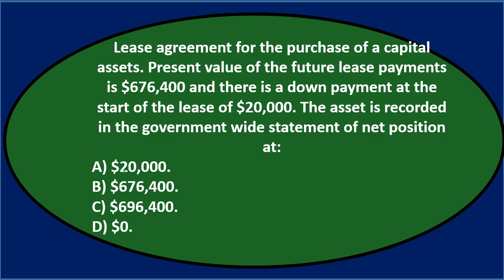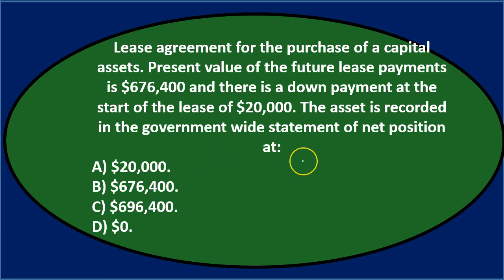Next question, similar, little different. Lease agreement for the purchase of a capital asset. Present value of the future lease payments, $676,400, and there's a down payment to start the lease, $20,000. The asset is recorded in the government-wide statement of net position at. So now, what's the difference? Now we're at the government-wide statement. That means we're at the entity as a whole. That means we're on an accrual basis, the normal type of thing, and therefore we can think about what the normal process would be.